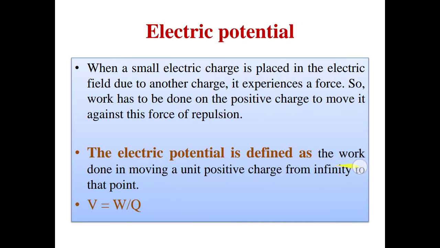And that work done in moving a unit positive charge from infinity to a particular point is known as electric potential, represented by V. V, the electric potential, is given by work done divided by quantity of charge moved.